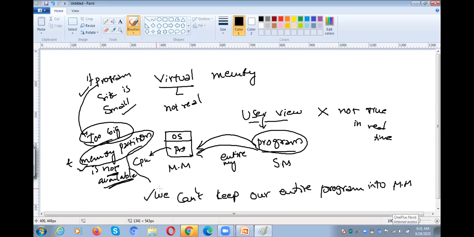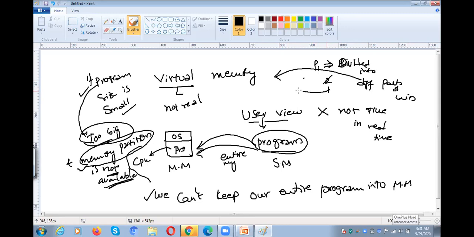So we cannot keep our entire program in the main memory. Then what can we do in order to run our program? What happens inside the computer is that your program is divided into different parts or units, so we can keep the first part. For example, the entire program is divided into two parts.